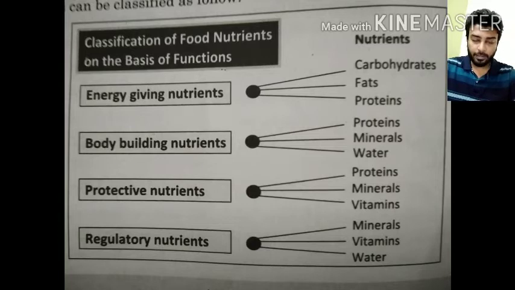Now the regulatory nutrients. What are these? Regulatory nutrients are those which regulate the electrolyte balance or the fluid balance in your body. These include minerals, vitamins, and water. These three nutrients are needed for your regulatory functions. So we have covered all the nutrients and their specific roles, the different classifications of nutrients on the basis of functions.